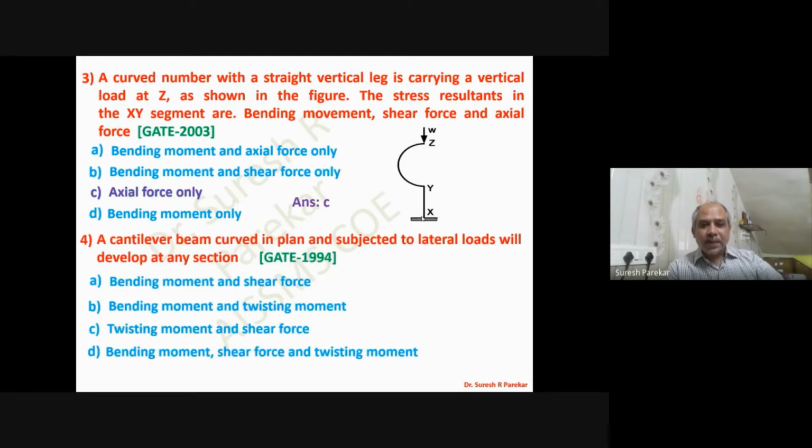A cantilever beam curved in plan and subjected to lateral loads will develop what? So when the beam is curved in plan, then we have all forces, that is shear force, bending moment, and torsional moment, because the force is in the plane and also perpendicular to the plane, and therefore we have bending moment and torsional moment along with shear force, and therefore we have option D.